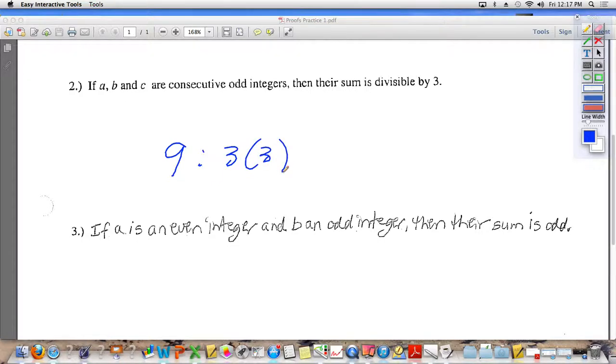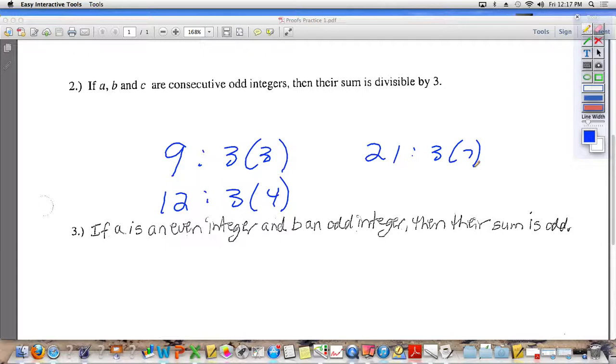Would you agree? What about 12? How can you write 12 as 3 times something? 3 times 4. What about 21? 3 times 7.